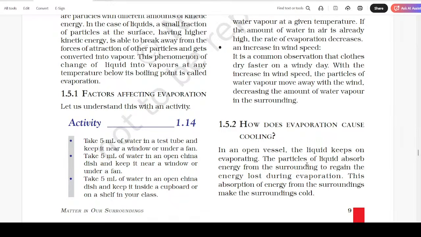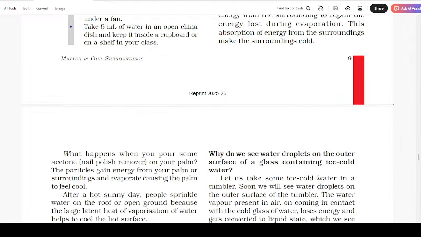How does evaporation cause cooling? In an open vessel, liquid keeps on evaporating. The particles of liquid absorb energy from the surrounding to regain the energy lost during evaporation. This absorption of energy from the surrounding makes the surrounding cold.